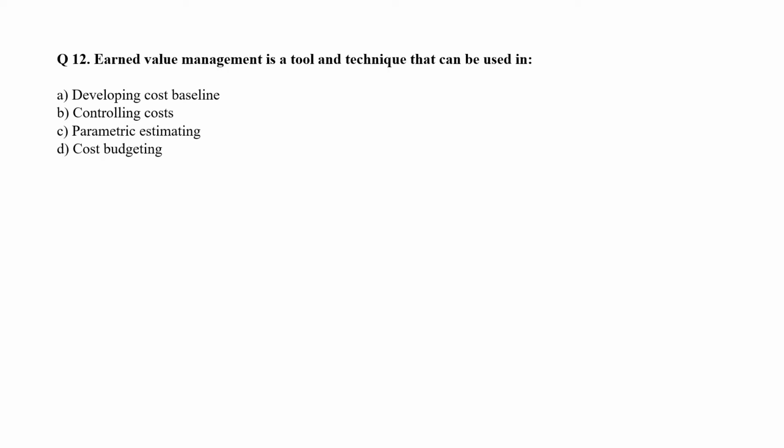Question 12. Earned value management is a tool and technique that can be used in A, developing cost baseline, B, controlling costs, C, parametric estimating, or D, cost budgeting. Now the earned value analysis provides a means to determine cost and schedule variances. Refer to page 261 of the PMBOK 6 guide. So earned value management is the tool and technique to control the costs. So B, controlling cost, is the correct answer.